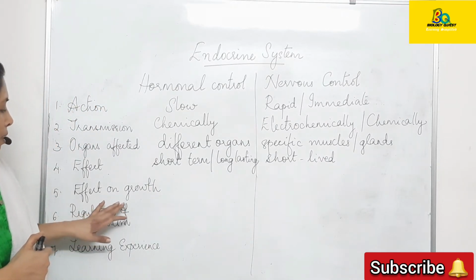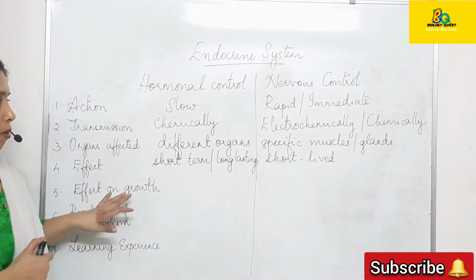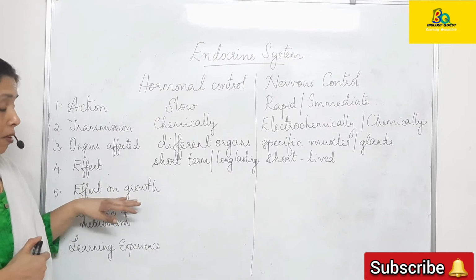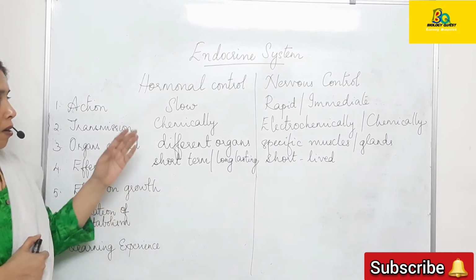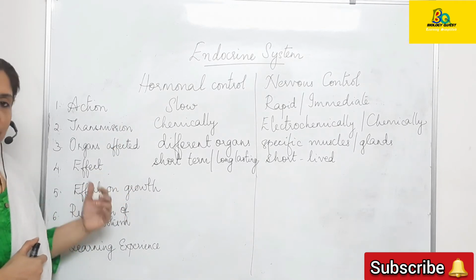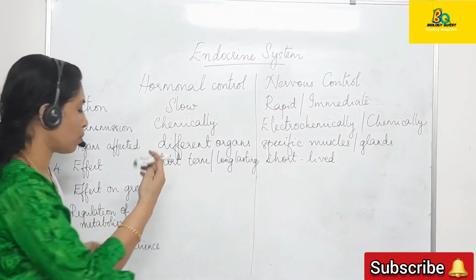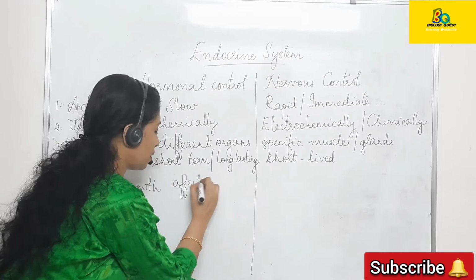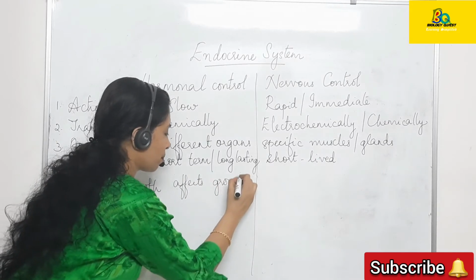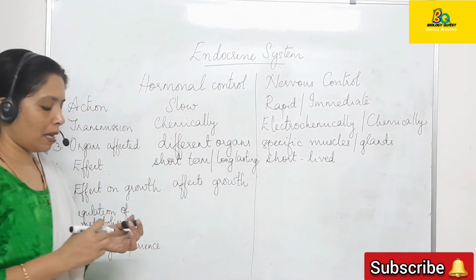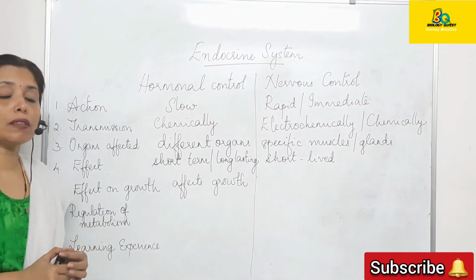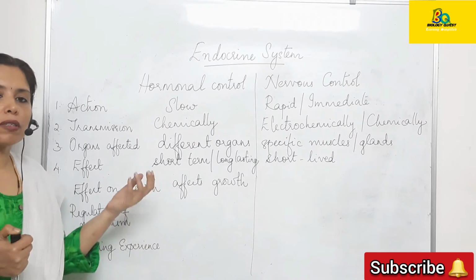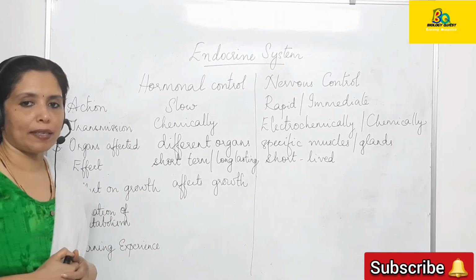Next point is the effect of hormonal control and nervous control on growth. Hormonal control affects growth. The same example which I told before, for example, the growth hormone. Growth hormone affects the growth of an individual, isn't it?